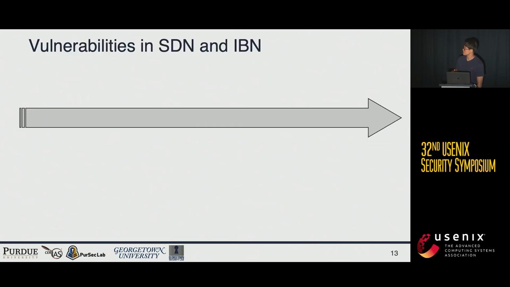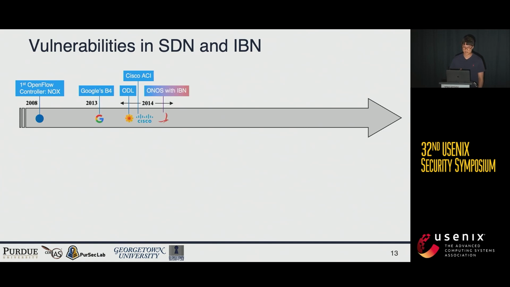IBN evolved from software-defined networking. Since 2008, SDN has been announced in many implementations, including open source projects such as OpenDaylight and ONOS controller. And in the ONOS controller, IBN has been supported since 2014.